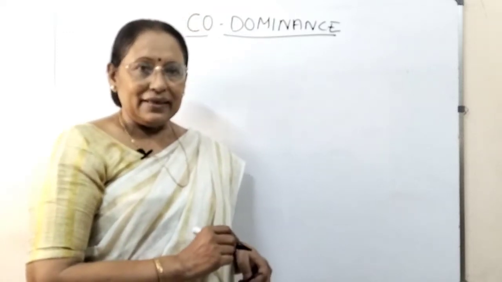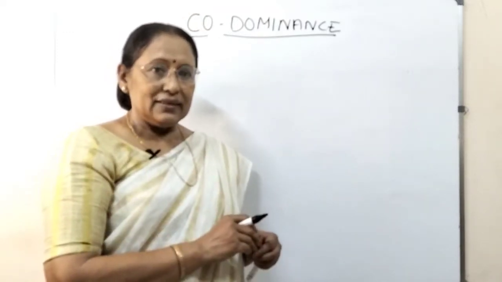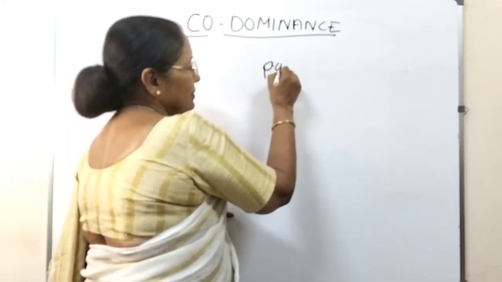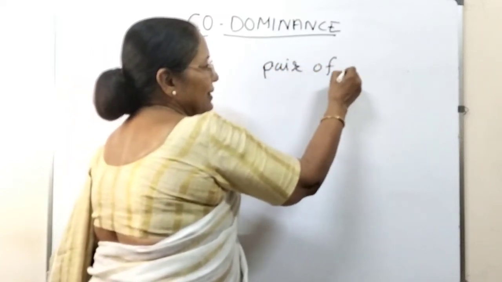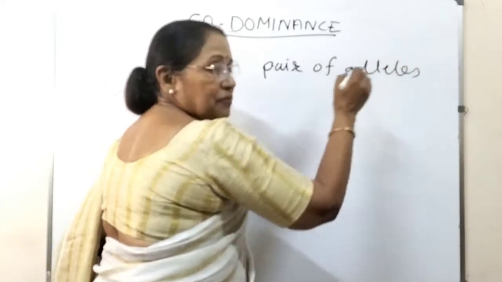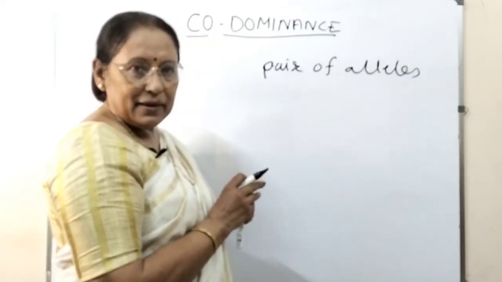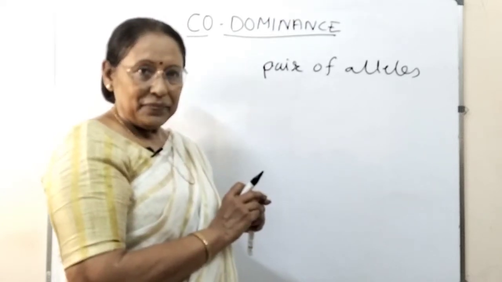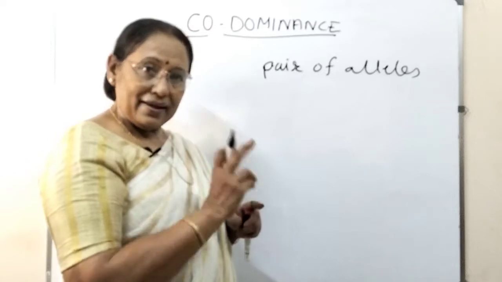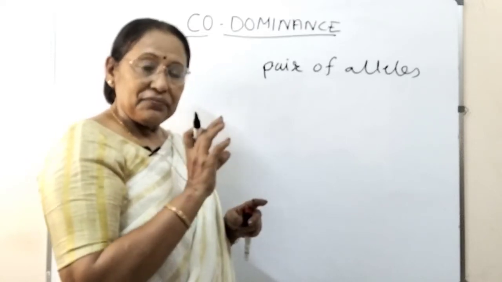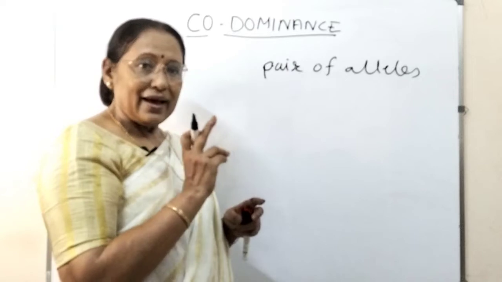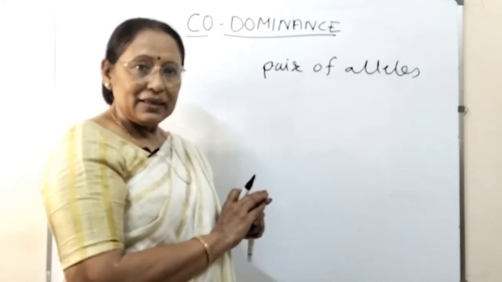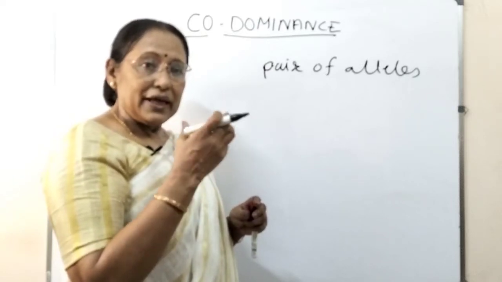You have already studied the two different ways in which the pair of alleles behave when they are of different types. For a particular character, if the individual is heterozygous, then what is the effect on the expression?